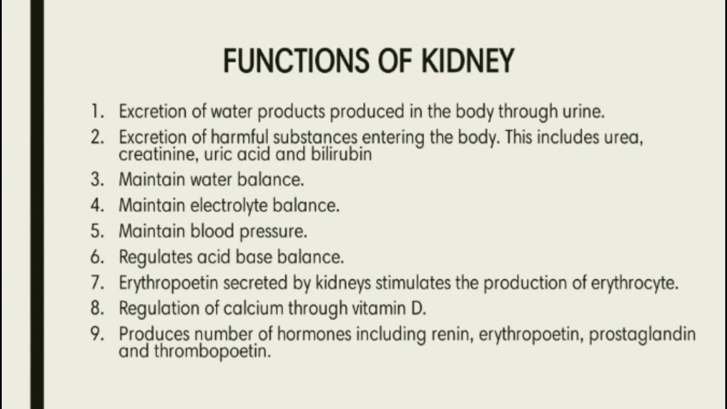Functions of the kidney. Excretion of waste products produced in the body through urine. Excretion of harmful substances entering the body. This includes urea, creatinine, uric acid, and bilirubin. Maintain water balance, maintain electrolyte balance, maintain blood pressure, regulate acid-base balance. Erythropoietin secreted by the kidneys stimulates the production of erythrocytes. Regulation of calcium through vitamin D. Produces a number of hormones including renin, erythropoietin, prostaglandin, and thrombopoietin.